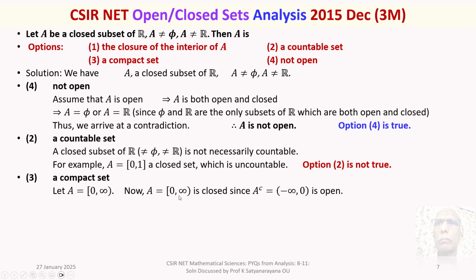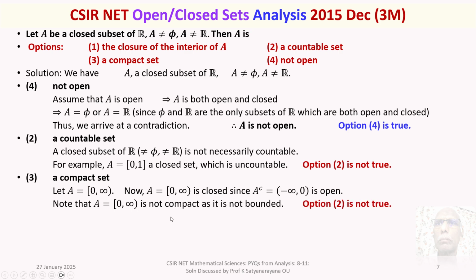Now, can this A be compact? That's the question. Note that A, the semi-closed interval 0 to infinity, is not compact because it is not bounded. On R, which are the compact sets? Closed and bounded sets are compact. This is not bounded, therefore it's not compact. Thus, option 3 is not true. We move to option 1.